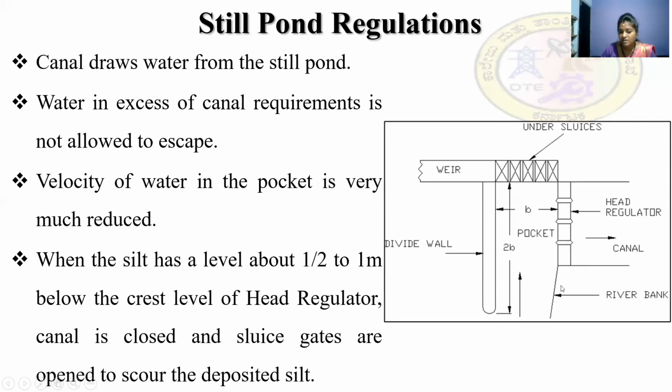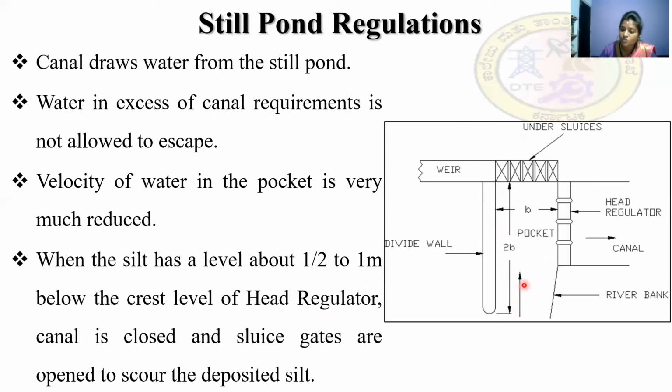The entire canal is closed, the sluice gates are opened, and the deposited silt is removed. It is opened to scour the deposited silt.